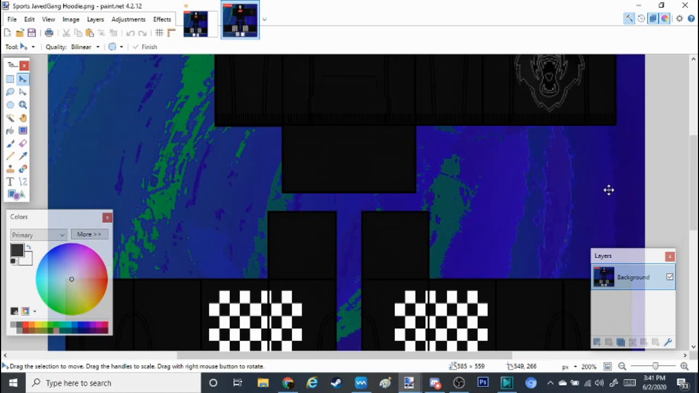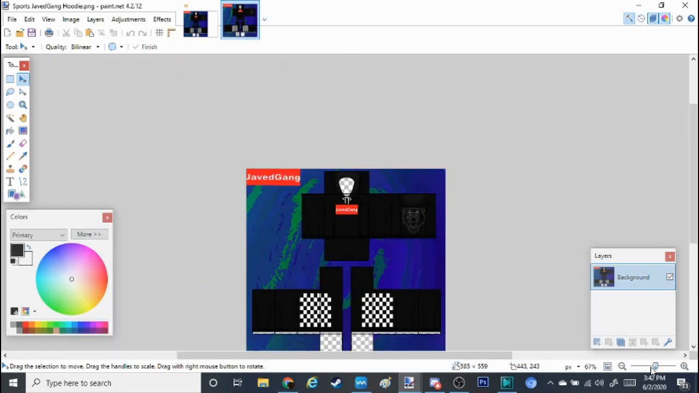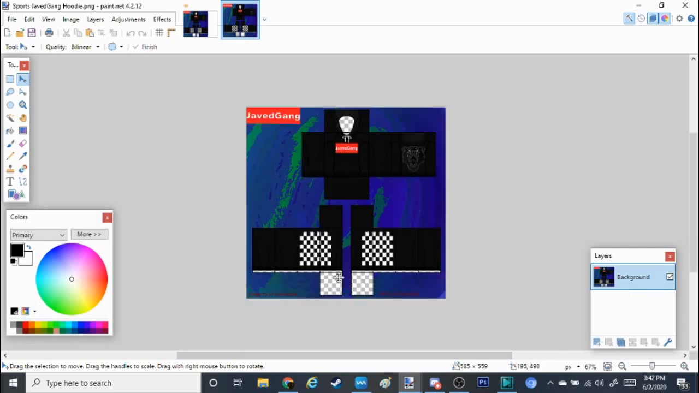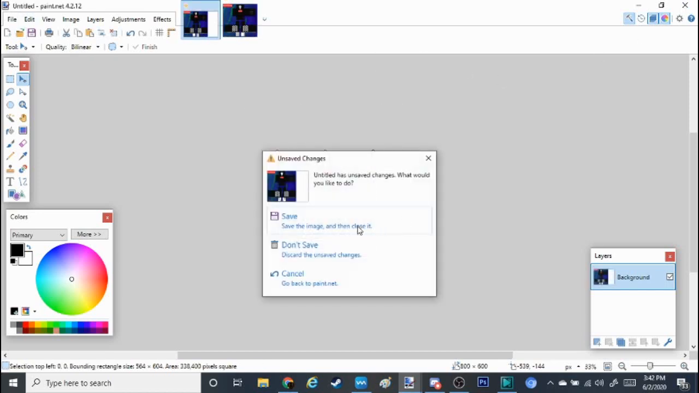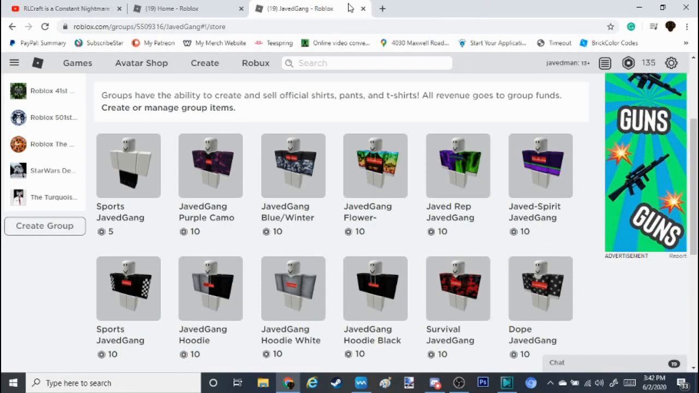If you guys look, this is the shirt here. Got my logo right here. Got the Javedman logo right here. This part is transparent, so when you put it on, same thing with the hands, it's gonna show your skin and all that, so that's gonna be cool. And that is basically how you take it. Then all you have to do is save it and stuff. It don't need to be saved. Don't save that, no. I'm gonna click X.